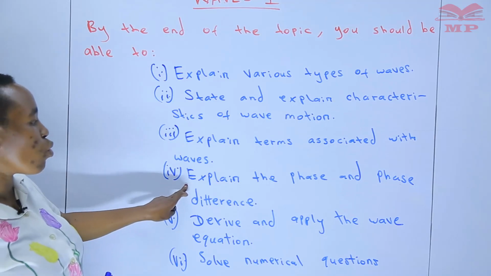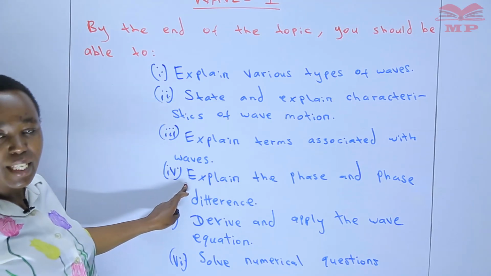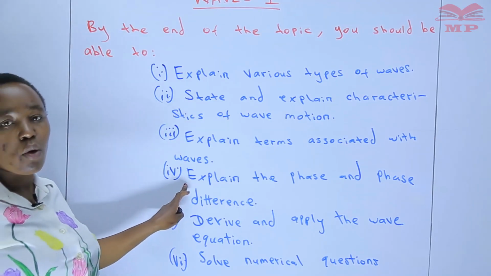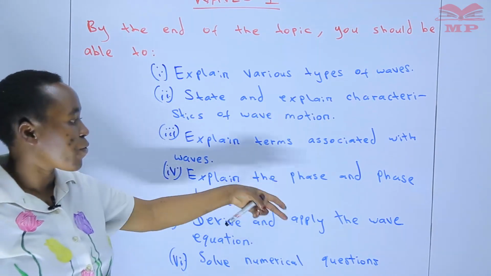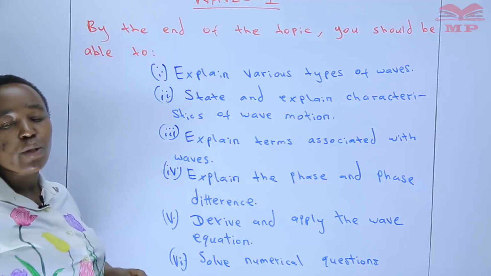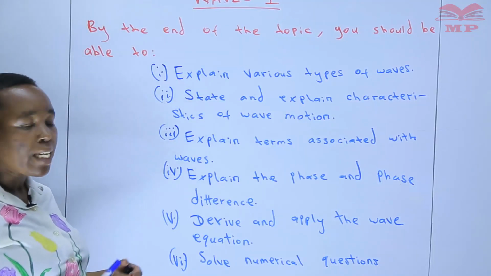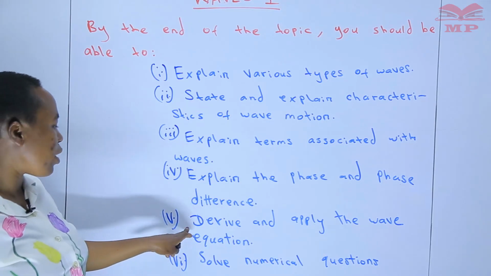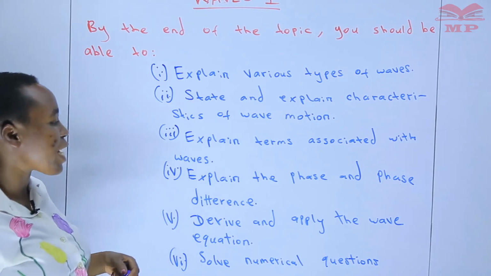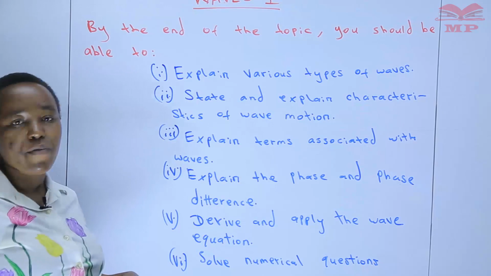Then number 4, we look at phase and phase difference, and we'll be able to draw various waves, for example, which have the same amplitude but different frequency, and so on. Then number 5, we are saying that you should be able to derive and apply the wave equation.